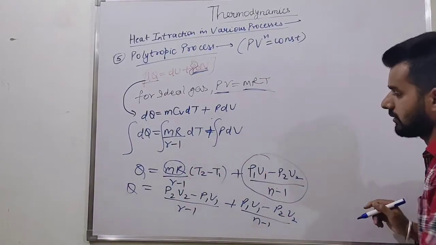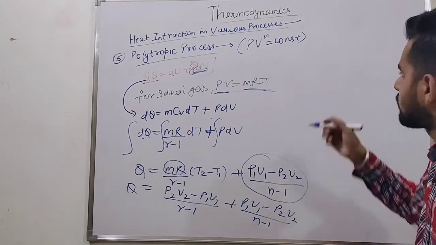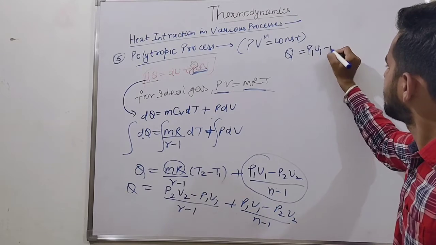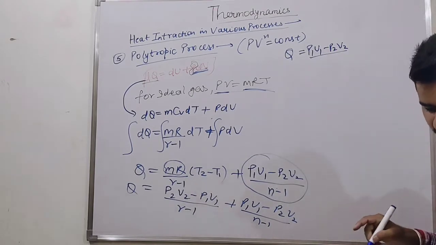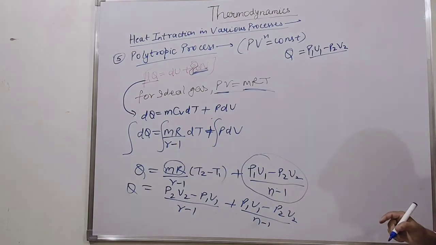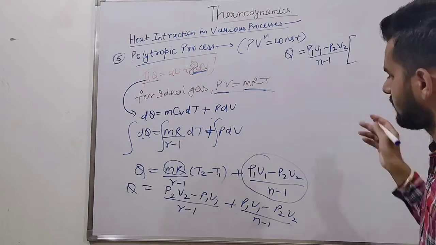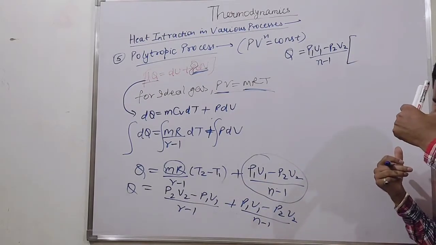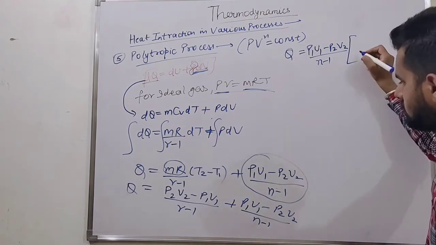Move further. So we are reaching there. Now P1 V1 minus P2 V2, try to reach from here. Q is what? (P1 V1 minus P2 V2) upon n minus 1. Let's take this common.